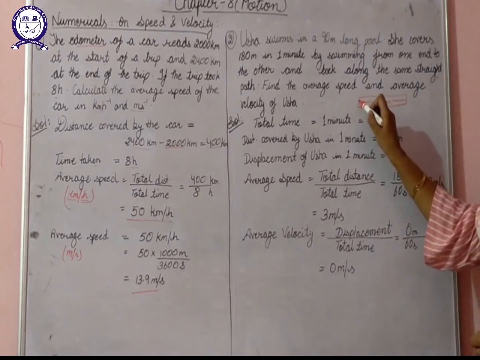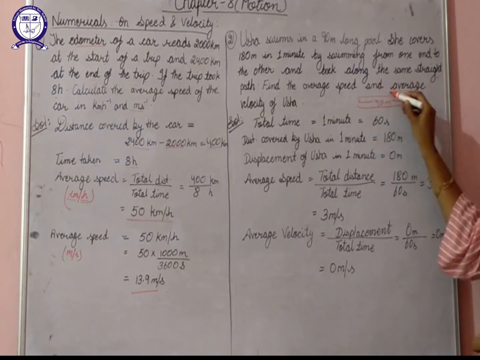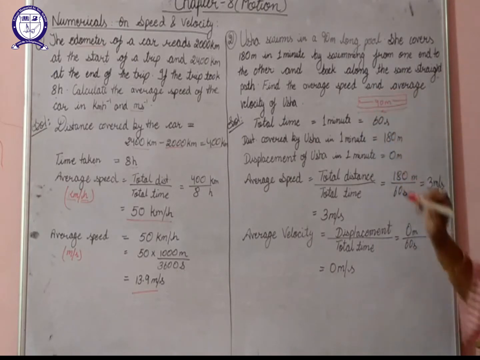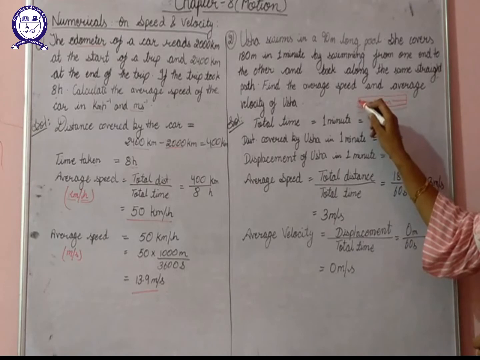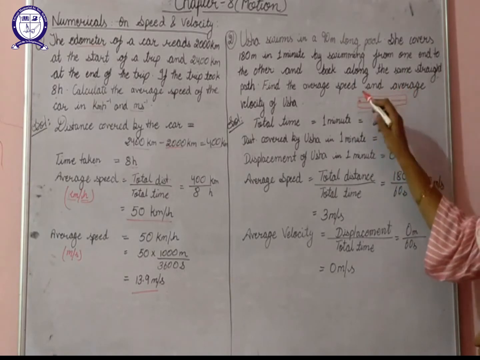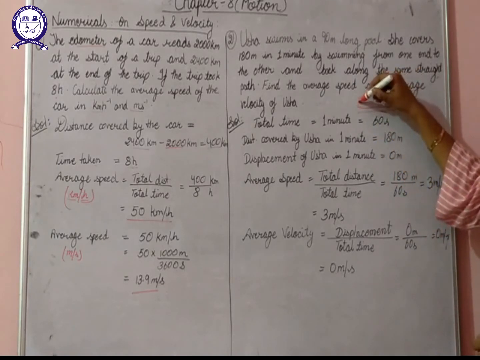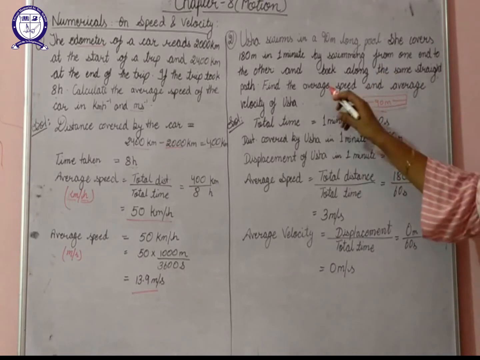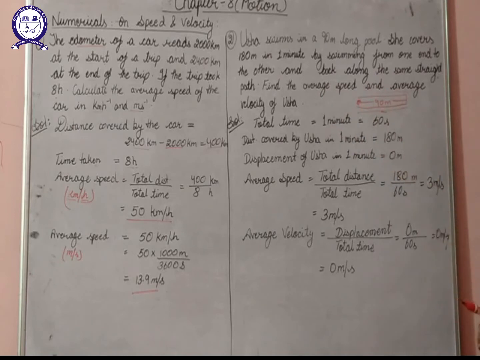Now how does she cover it? If she starts from this point, she covers 90 meters in this direction and then 90 meters again in this direction. That means if Usha starts from point A, after covering 180 meters, she again reaches the same point A. So here we have to calculate the average speed and average velocity of Usha.